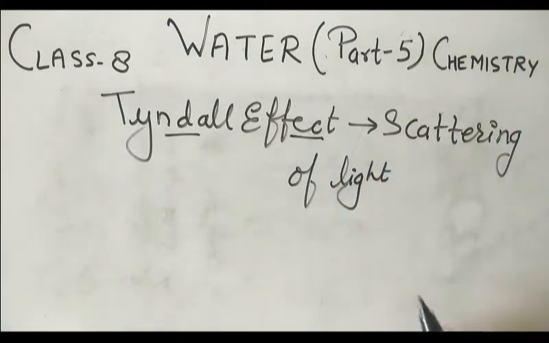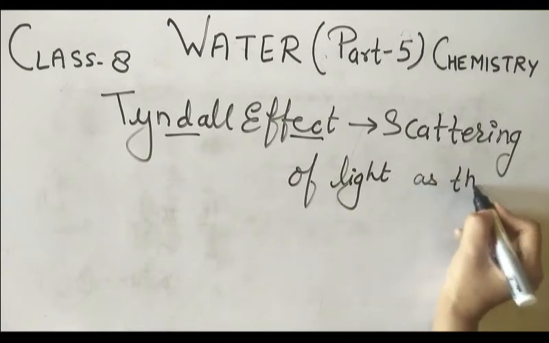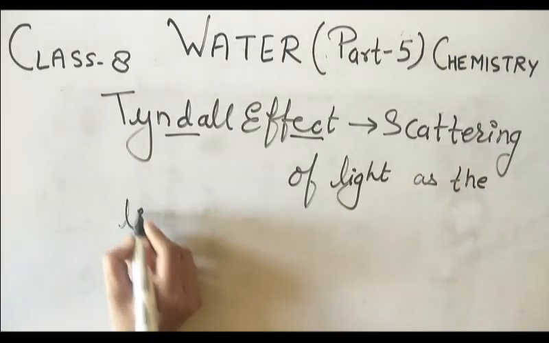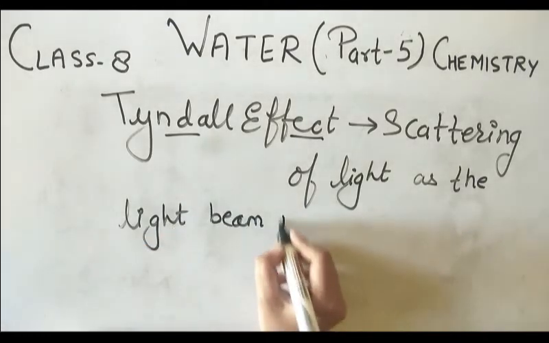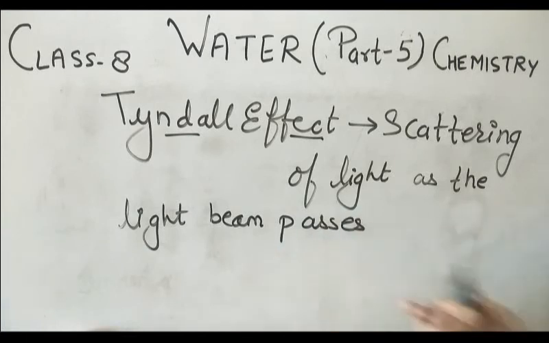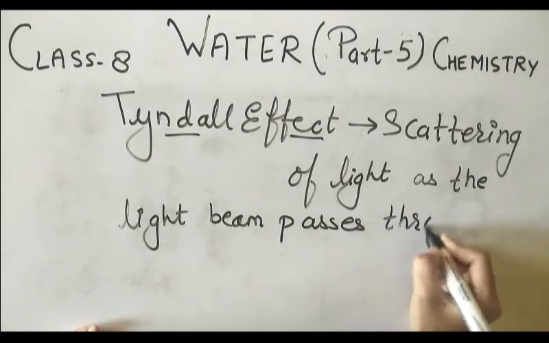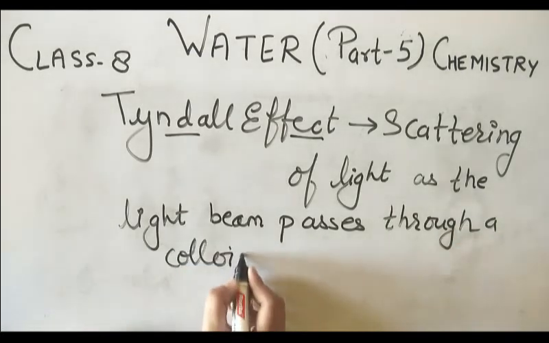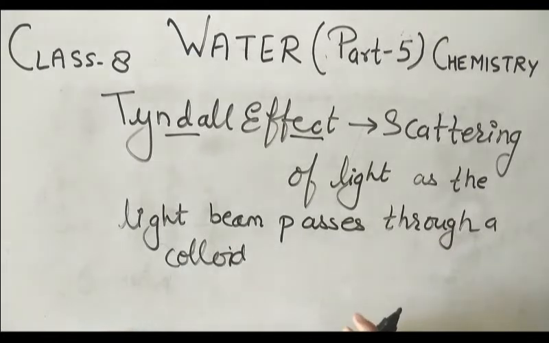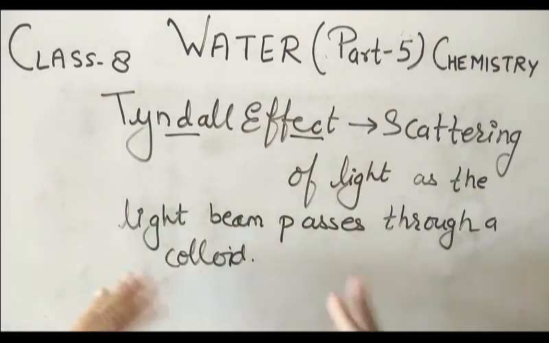That means scattering of light as the light beam passes through a colloid. When light falls on the colloid solution, its particles reflect. Scattering of light as a light beam passes through the colloid, and we are able to see the beam of light, that is known as the Tyndall effect.